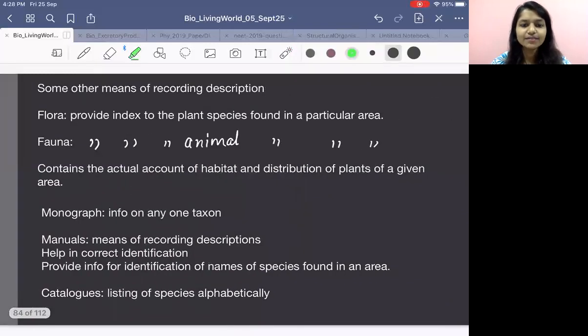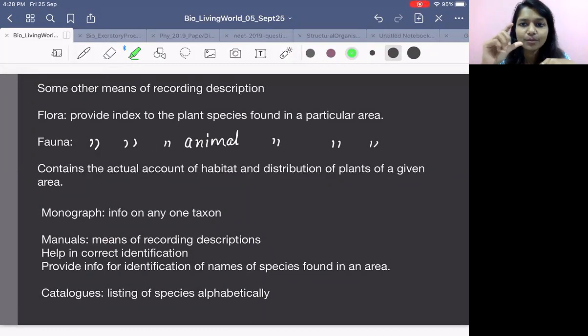So what all things we have learned? We have learned herbarium. We have learned botanical garden. These two were related to plant. Then we learned zoo. Then we learned museum. And then we learned key. These are five taxonomical aids. Now what we are going to learn is just a recorded description.